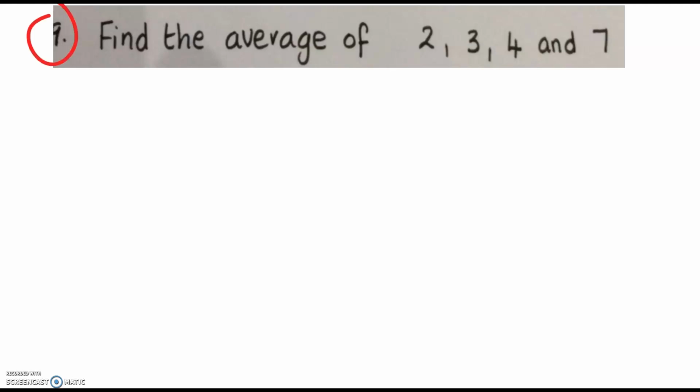Question 9, Mental Maths Tuesday. We have to find the average of these four numbers. And what does average mean? Well, it means the typical thing.